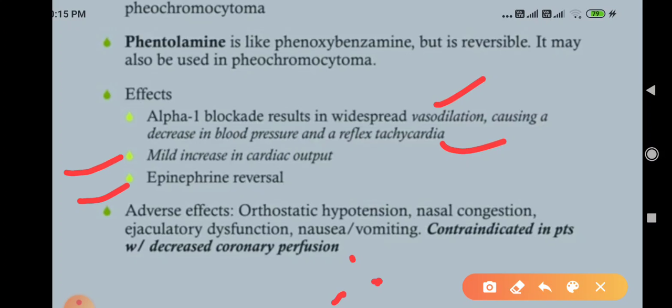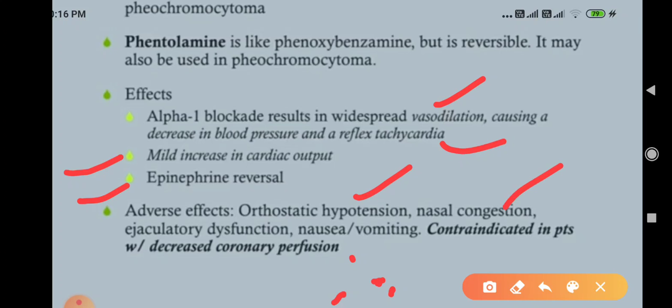Adverse effects include orthostatic hypotension. When you are lying down, it's okay. When you stand up, blood pools downward and away from the heart, and it causes hypotension. Your blood goes down. It causes orthostatic hypotension. When you stand, you feel vertigo and dizziness, so you should immediately sit down. This is the most common side effect of alpha blockers.